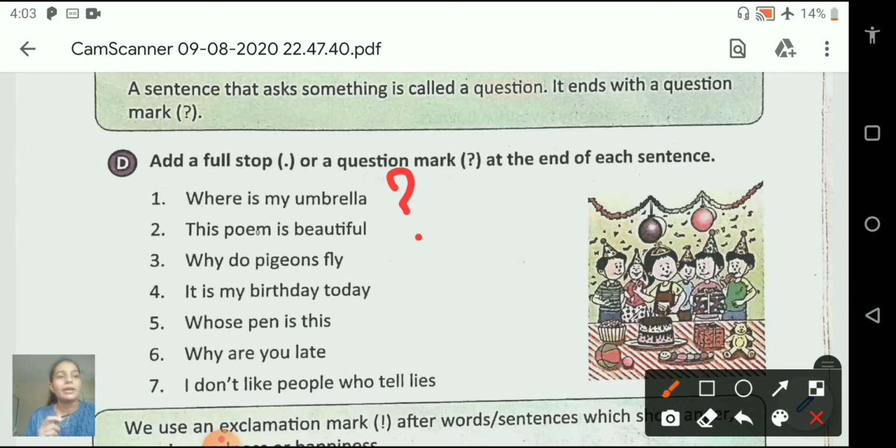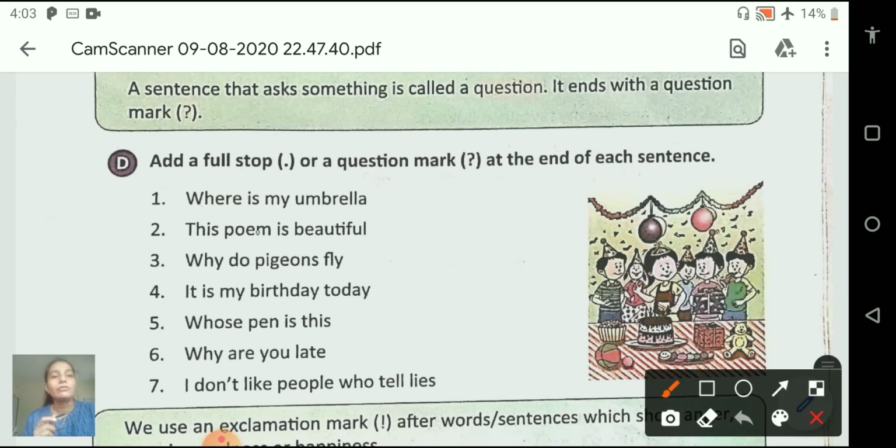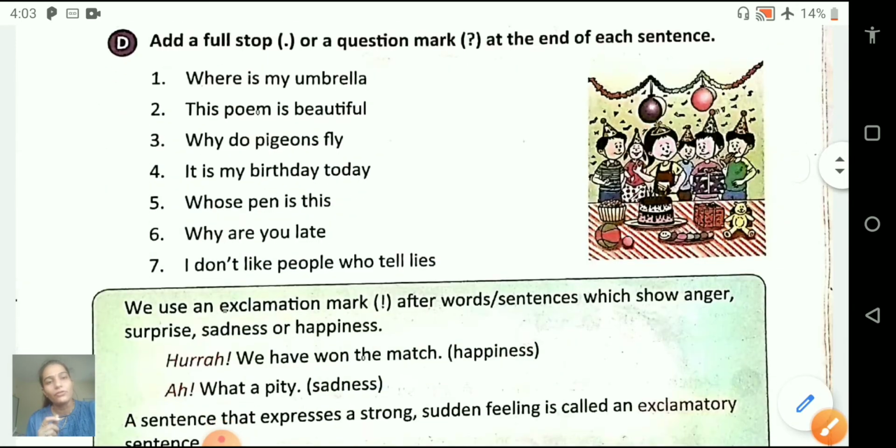Now the second one. This poem is beautiful. This sentence is a statement. So we have to put a full stop here. Why do pigeons fly? So it is a question. So we have to put a question mark here. So the rest of all you have to do by yourself as homework.